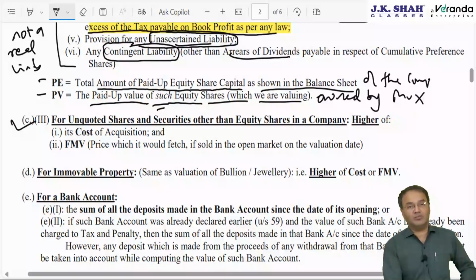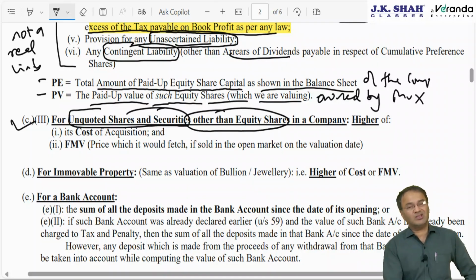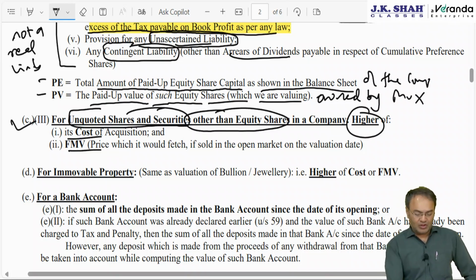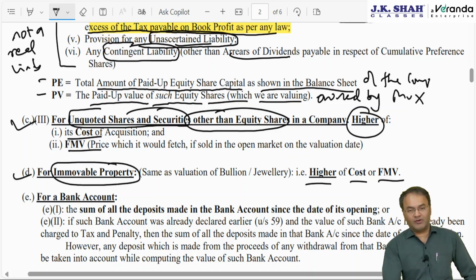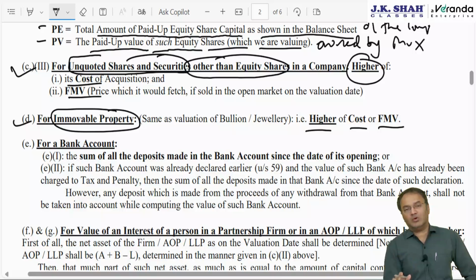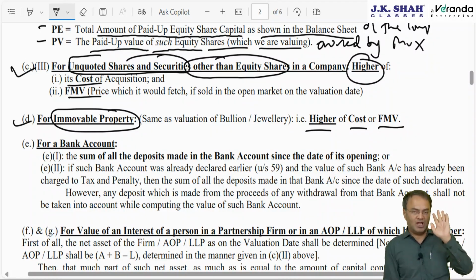And clause C, item number 3, unquoted share securities other than equity share. Here it is very straightforward: either cost price or FMV, whichever is higher. Simple. Clause D, immovable property. This is slightly important. Here also it is the same, cost or FMV, whichever is higher. Practically in the whole chapter, in all the valuation rules, fundamentally it is cost or FMV, whichever is higher.